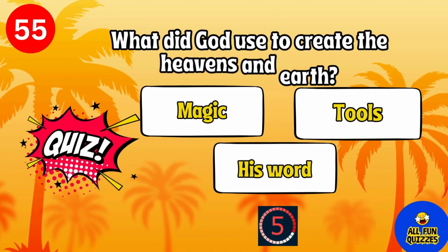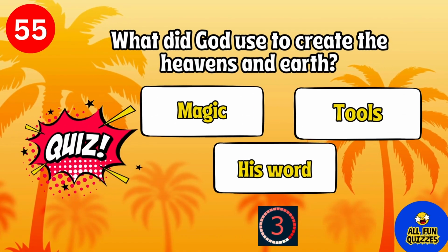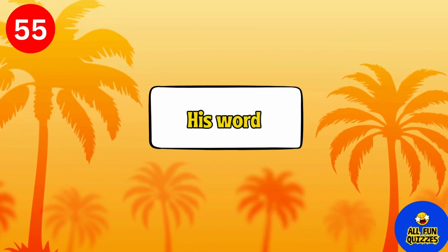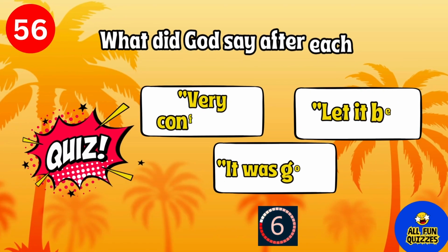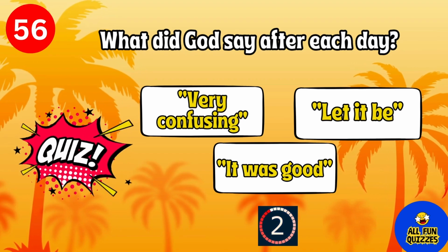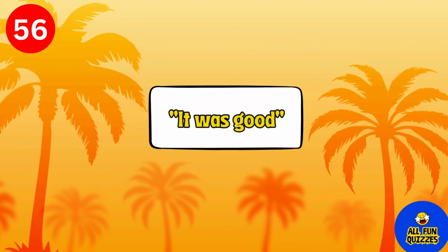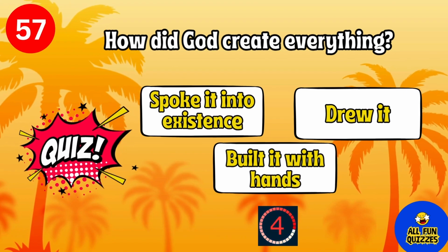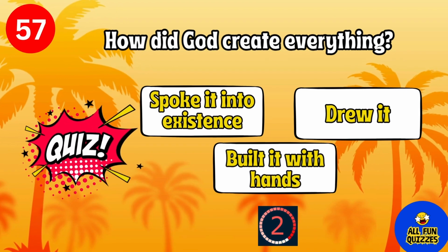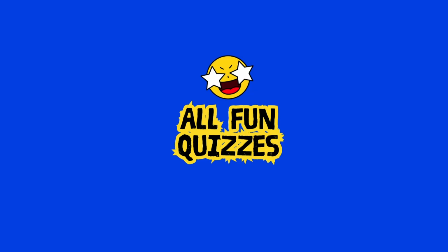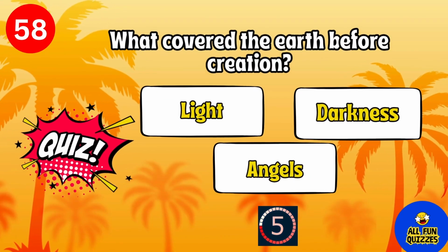What did God use to create the heavens and earth? His word. What did God say after each day? It was good. How did God create everything? Spoke it into existence. What covered the earth before creation?